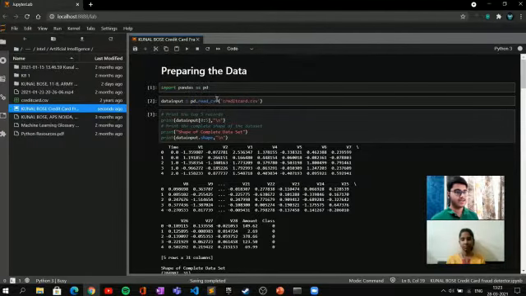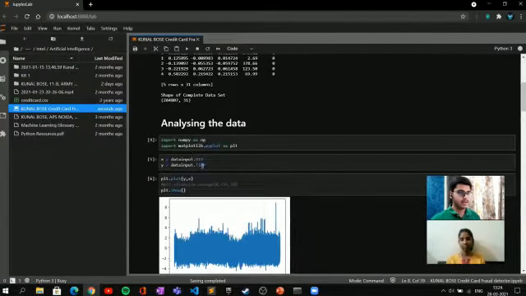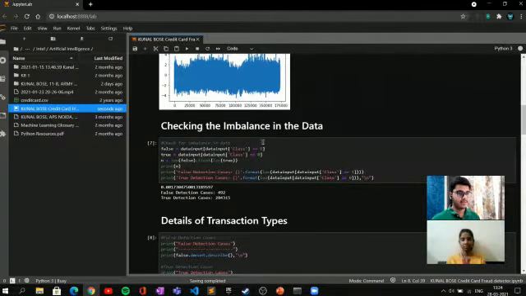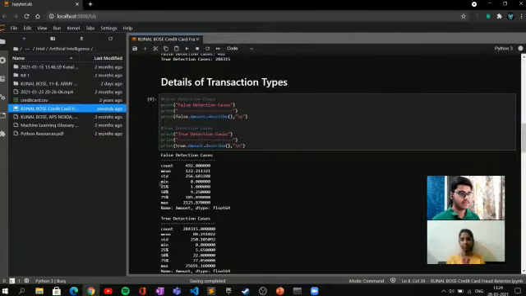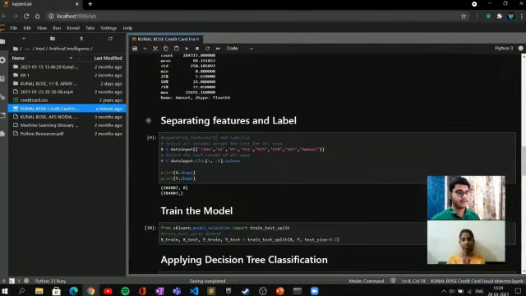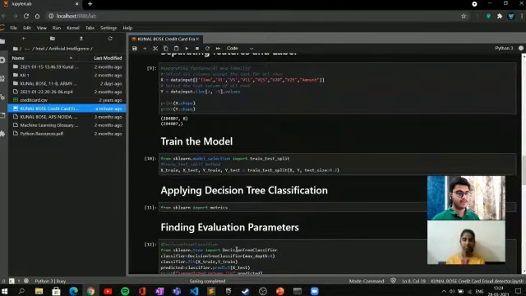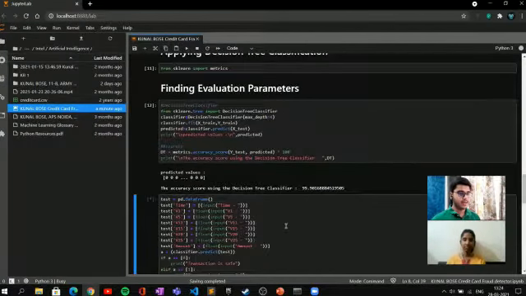Here we have prepared the data using the pandas module, and with the help of the NumPy module, we have analyzed the data. And in this section, we have checked the imbalance in the data and also the details of the transaction type. And for its calculation, we have used count, mean, standard deviation, minimum, maximum, and three other data fields. And here we have separated the features and the labels and also trained our model, which is the decision tree classifier. And as you can see, our accuracy score is 99.90%.